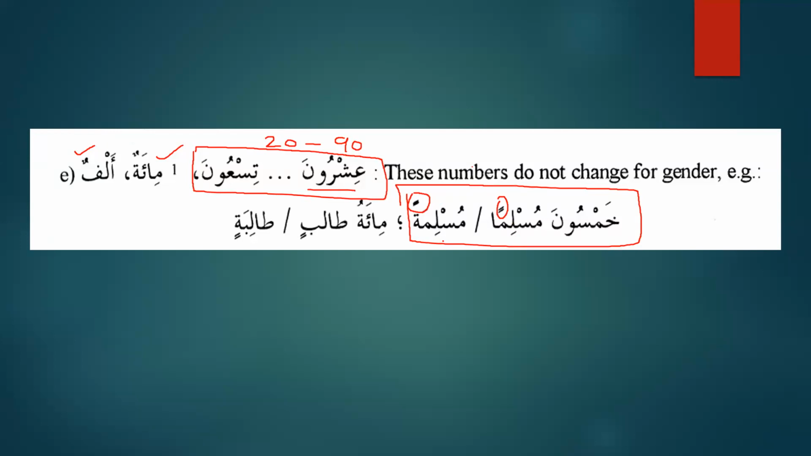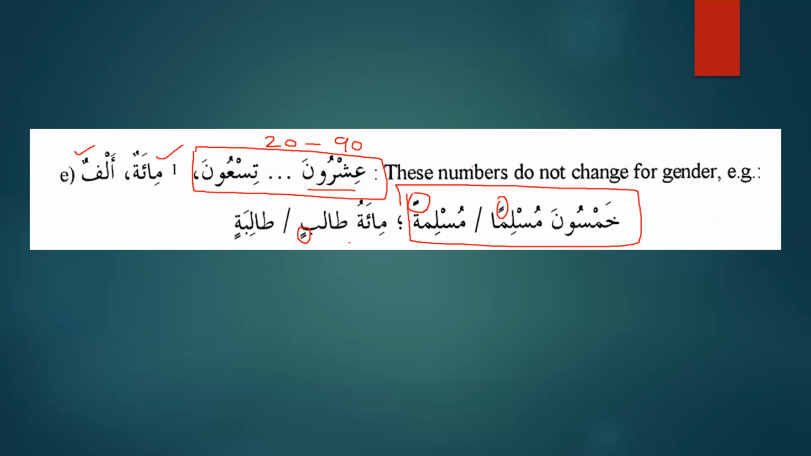But when we talk about miyatun wa alfun, we know that miyatu and alfu are used as mudaf, and the noun after that will be singular and it will be mudafun ilayhi. For example, we say miyatu amin. It's used in the Quran, miyatu amin.